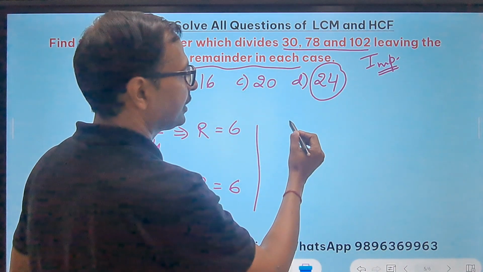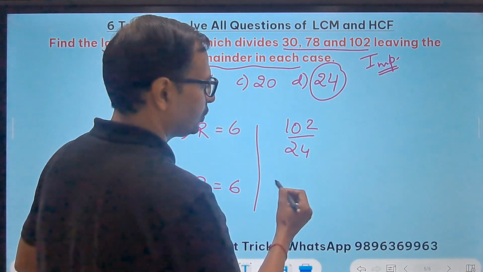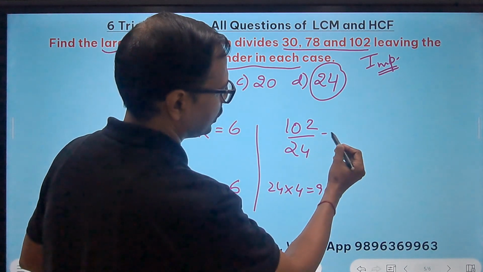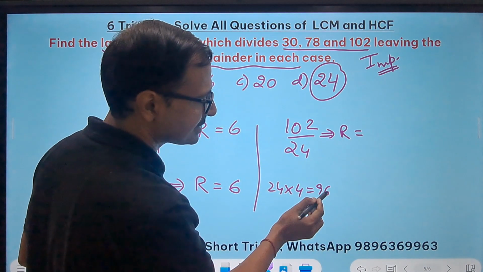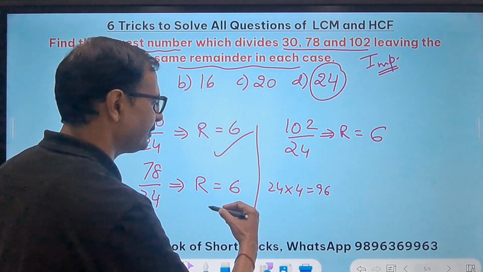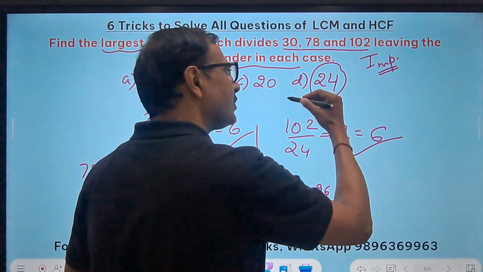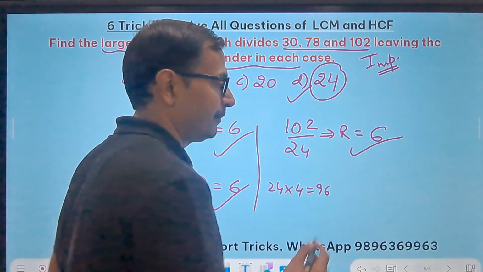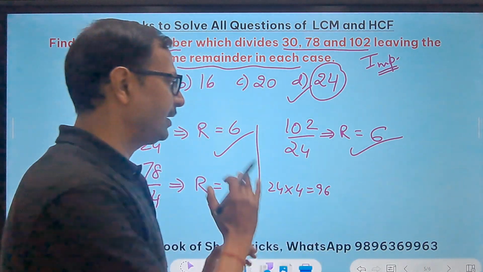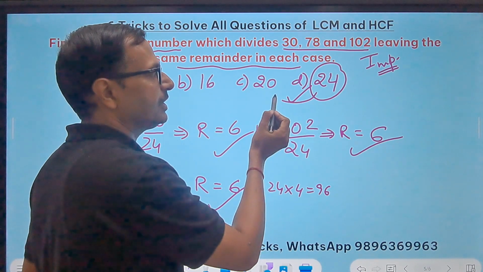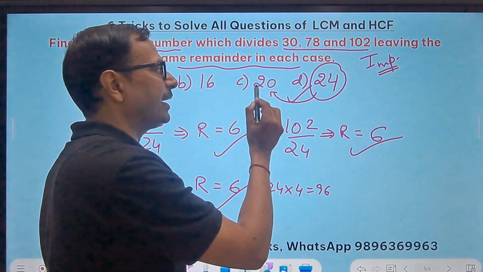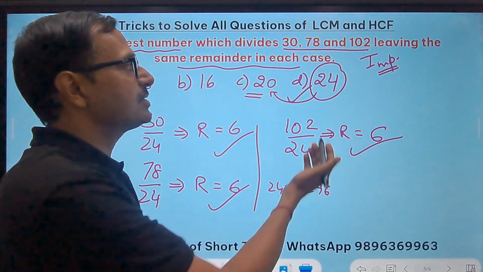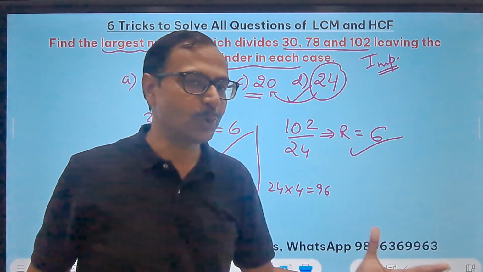And if you check the third one, 102 divided by 24. 24 into 4 is 96, right? So the remainder will be 102 minus 96, which is again 6. See, the same remainder. And so the largest number also becomes your answer. But had the remainder been different for any number here, then 24 would have been ruled out and you would have tested 20. Do you get the same remainder? But fortunately for us, 24 gives us the same remainder, and so that is the answer.